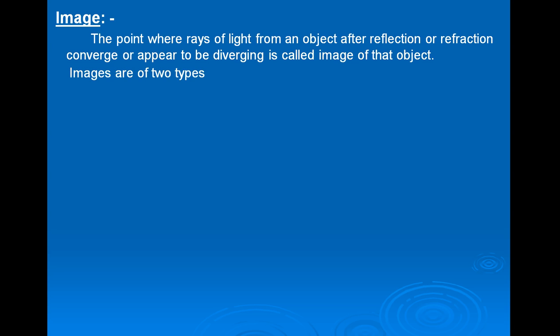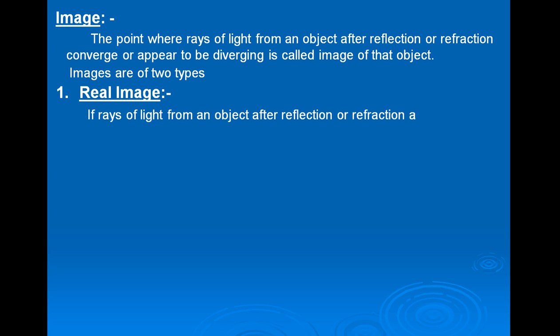Images are of two types. Number one, real image. If rays of light from an object after reflection or refraction actually meet at a point, then image formed is called real image.